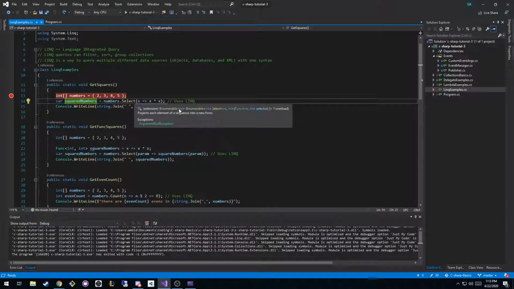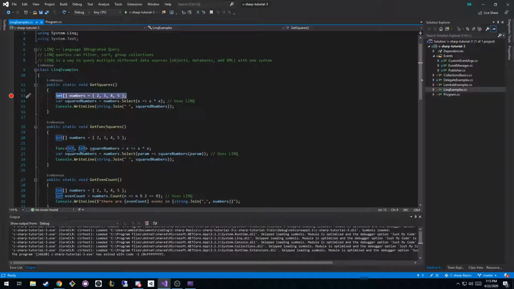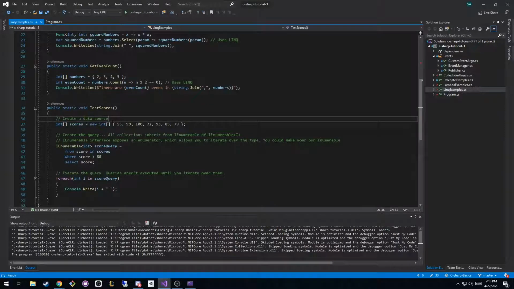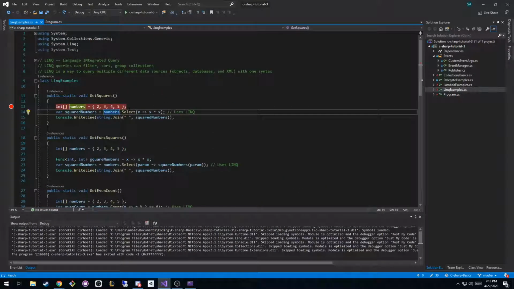And the basic flow of LINQ is that you have a data set. In this case, we have an array of integers. You need a data source, you create the query, and then you execute the query, right? We have our data source, we created the query, but the query doesn't execute until we loop over that IEnumerable. Right now it's just a list of numbers, but we haven't done anything with it.